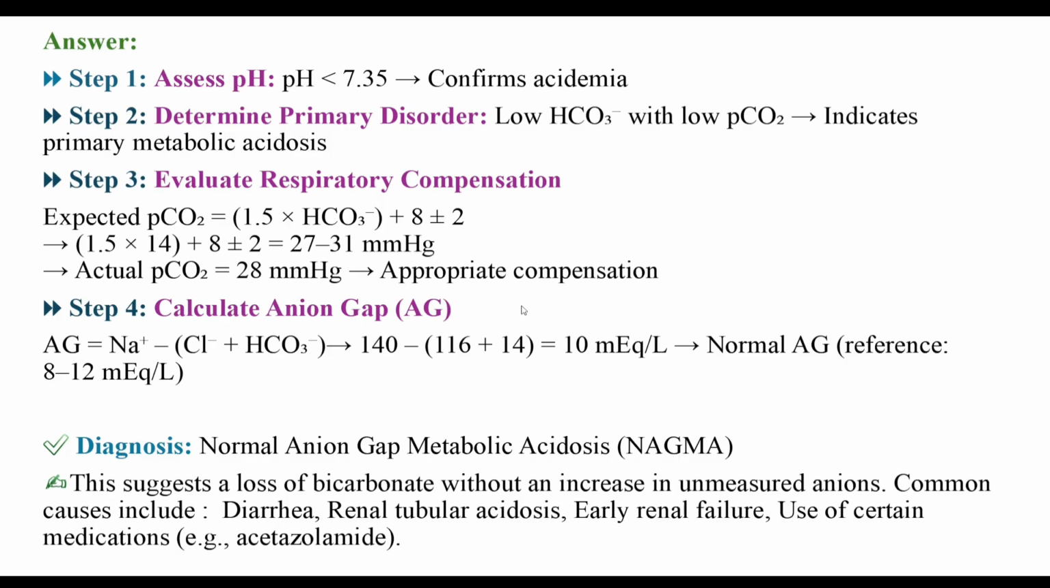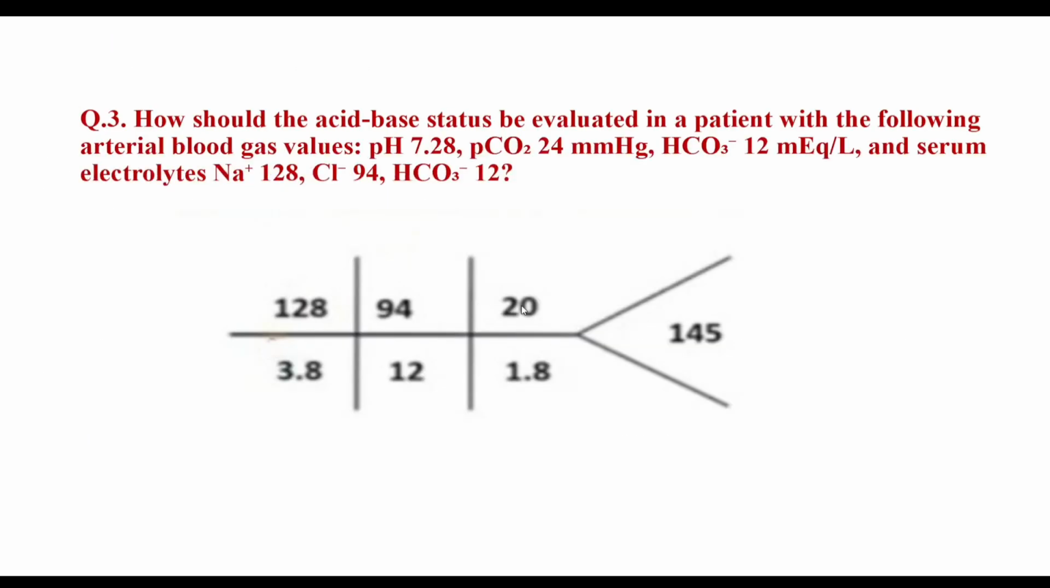Common causes of normal anion gap metabolic acidosis include diarrhea, renal tubular acidosis, early renal failure, and use of certain medications, for example acetazolamide. Now see the third example.